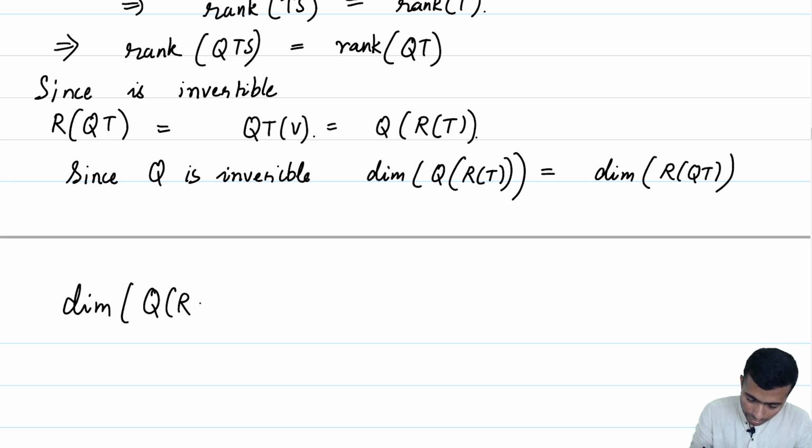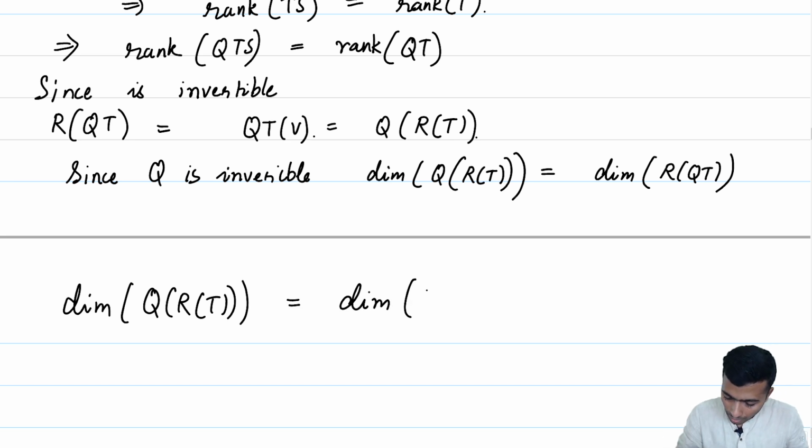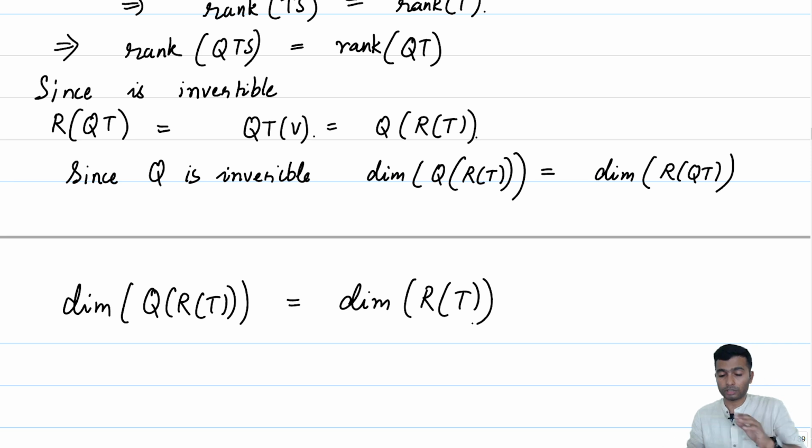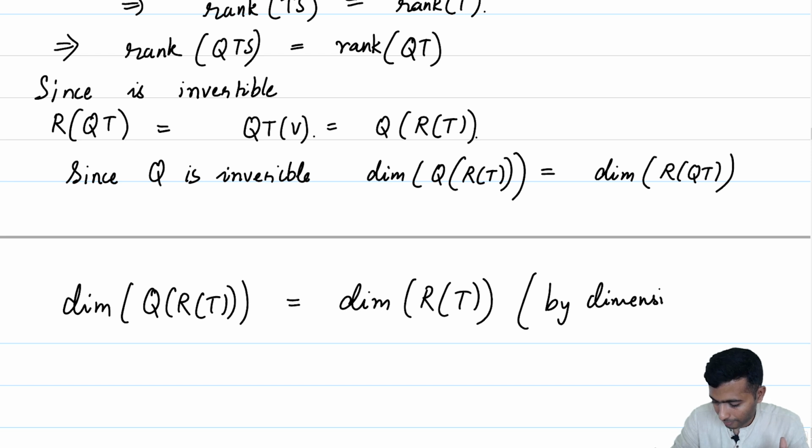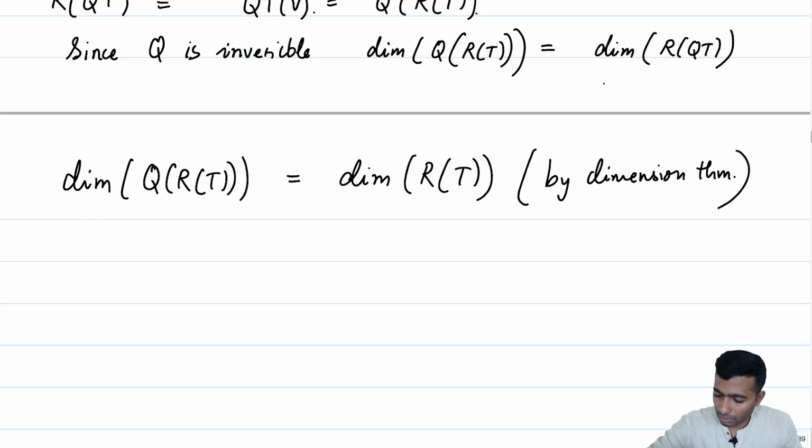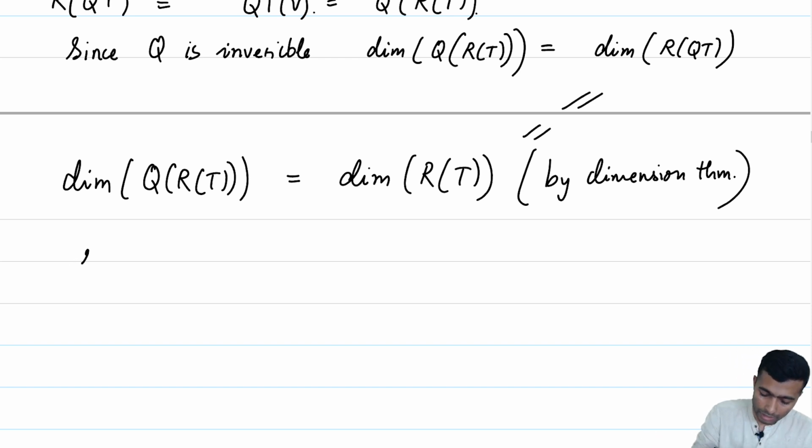Dimension of Q of R of T is the same as dimension of R of T. This is what we can get from the dimension theorem. This is by the dimension theorem. But then we already know that this is equal, so rank of QT is now equal to the rank of T.